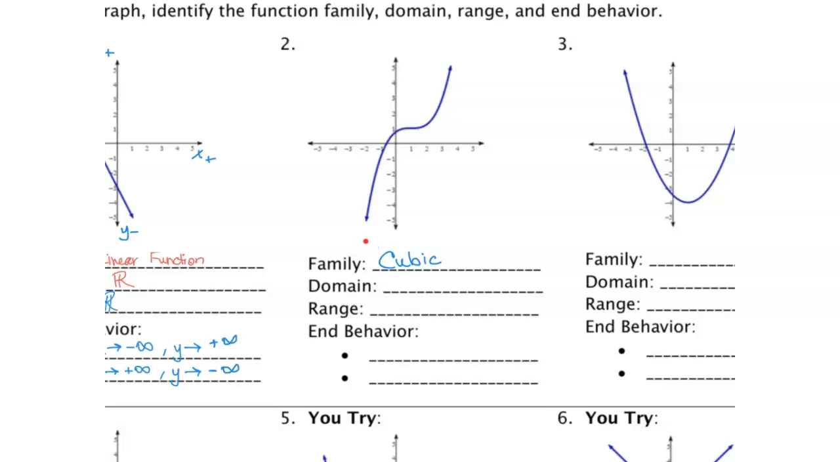As for the domain, noticing that we have an arrow down here at the bottom and an arrow up here at the top, this graph is going to continue going down and it's going to continue going up on this right side. As it continues going down, it's going to continue to cross over all of the x values. And as it continues to go up, it's going to incorporate all of the x values on the right-hand side. So the domain will be all real numbers.